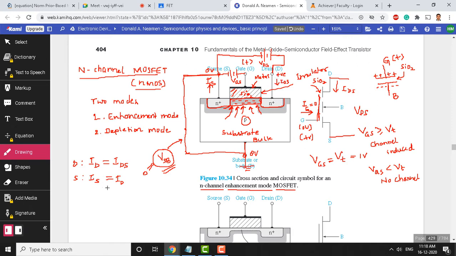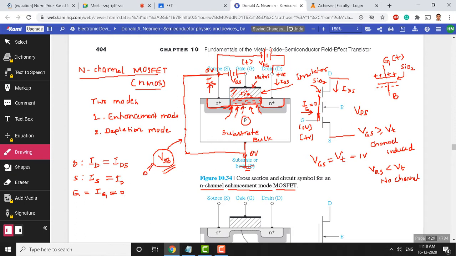Okay, both are going to be equal because the doping is equal, right? So therefore the current that is incoming here should be equal to the outgoing current. So this is the current that is flowing at the source, and that is equal to the drain current here. And the third current, which we ignore most of the time, is the gate current, IG. We don't expect this gate current in a MOSFET. The approximate value of this is going to be 0.